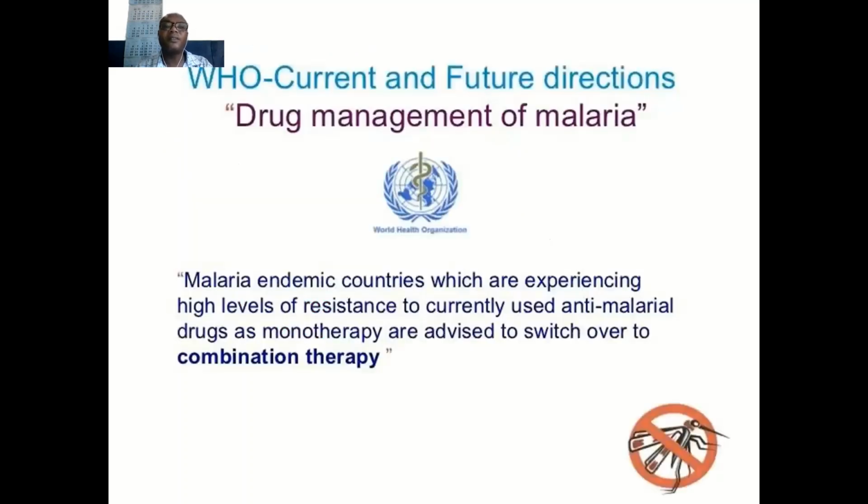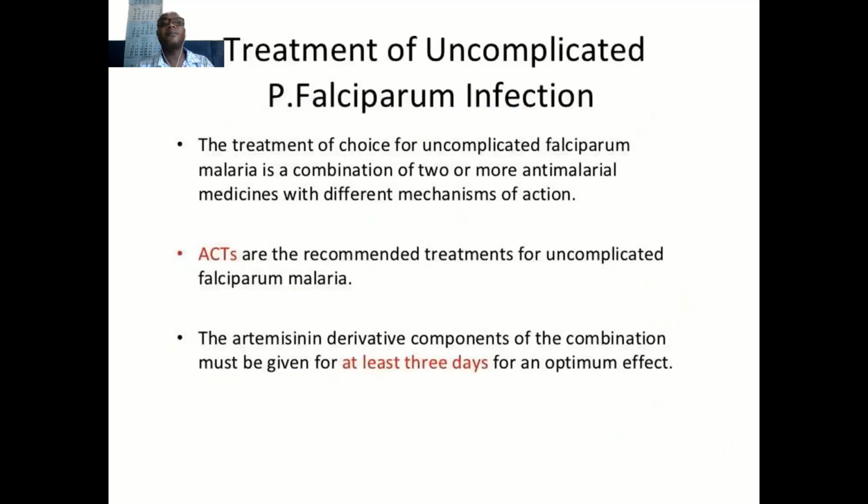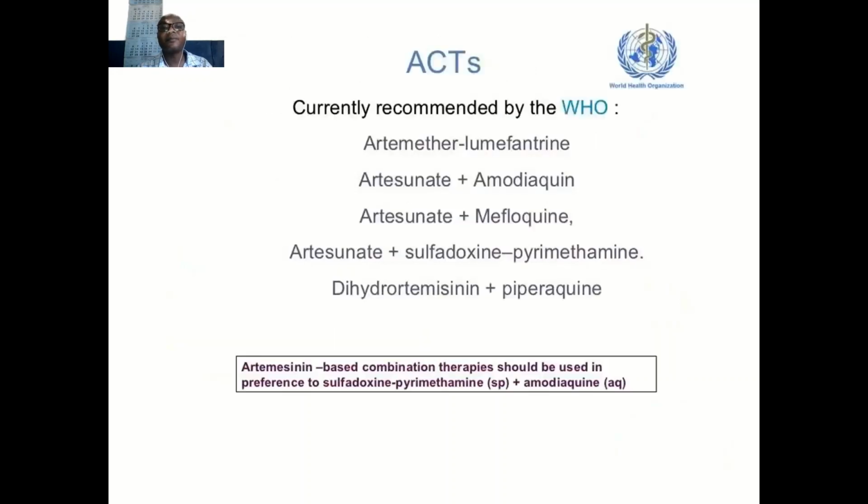So what is the management of malaria? There are various types of malaria guidelines depending on the country where it is going to be treated. In the country, for example, for the treatment of uncomplicated malaria, artemisinin-based therapy is the drug of choice. You give antimalarial drugs, that is ACT, as the recommended one, and they are supposed to be given for at least 3 days.